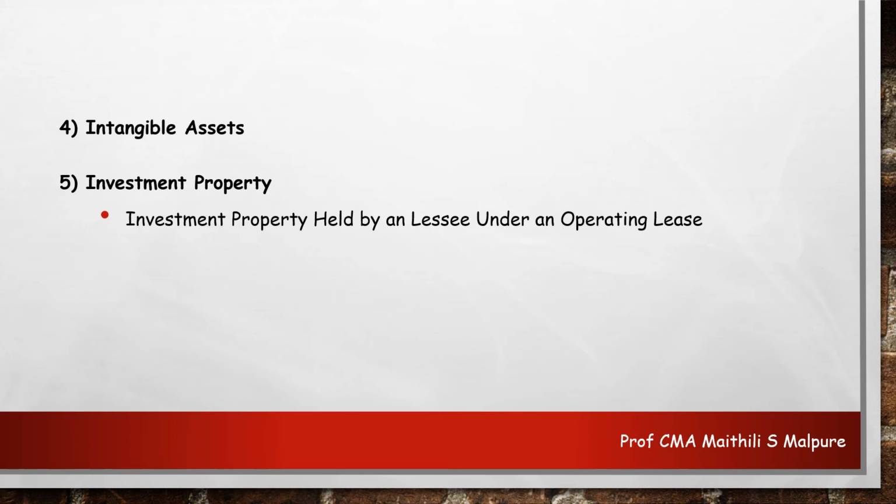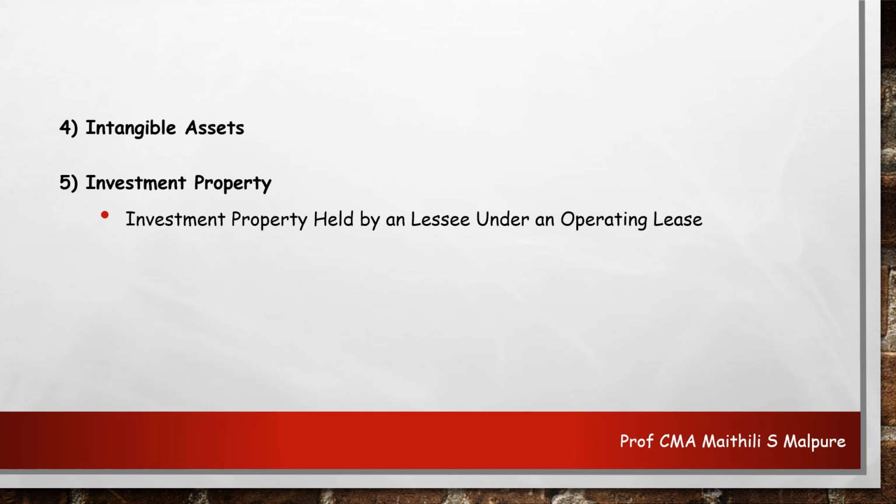It has to be very carefully arranged and very carefully accounted for when the arrangement is in the case of an operating lease. If the item is recognized as an investment property, then it should be accounted for as a finance lease.